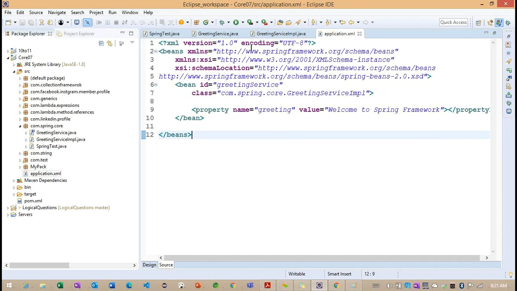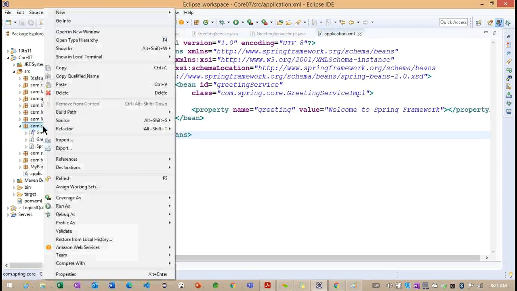After this, what are the steps we need to write? Because after creating this XML file, we are not going to get any objects directly. So we need to provide the main class here.